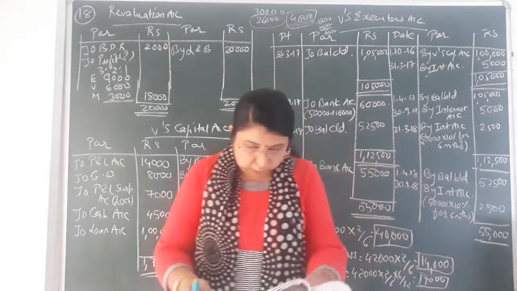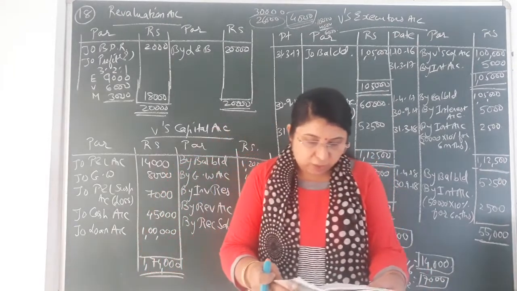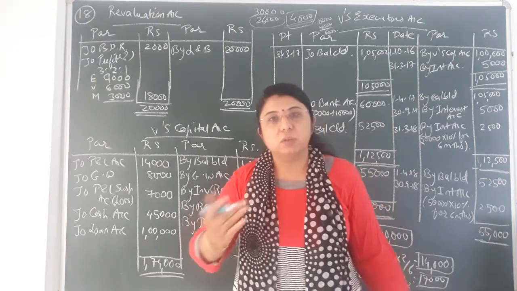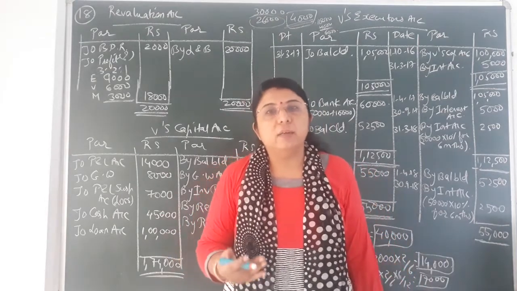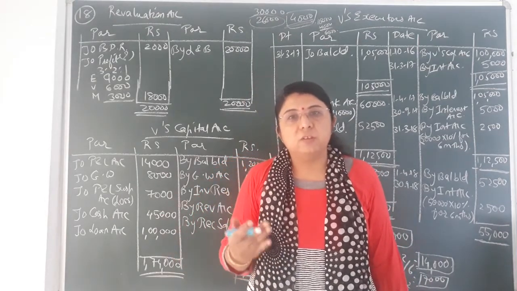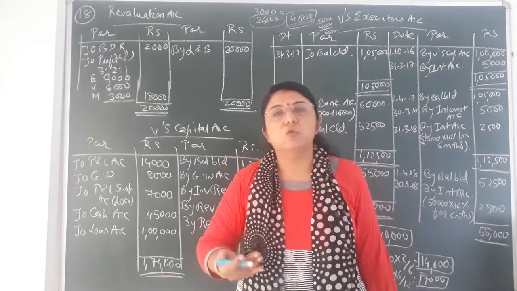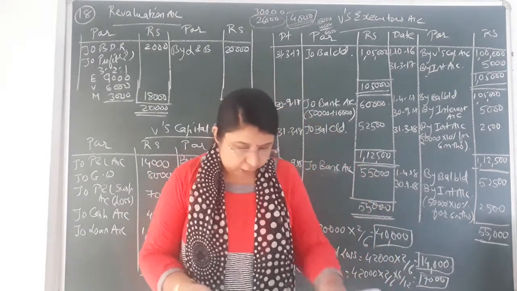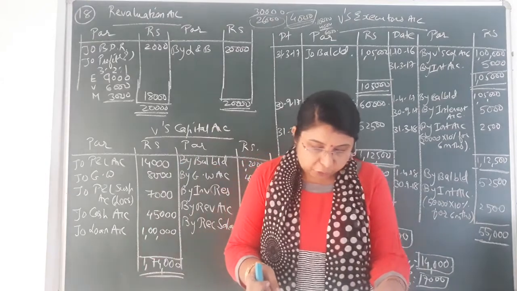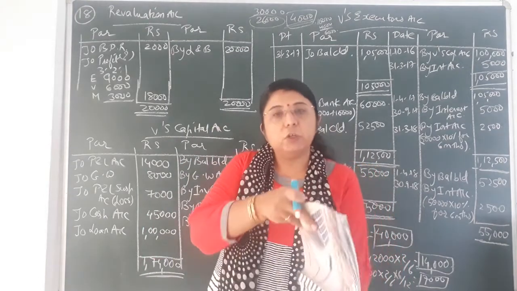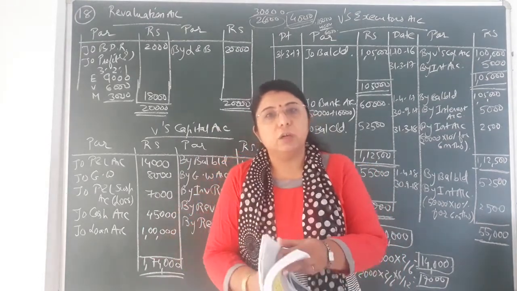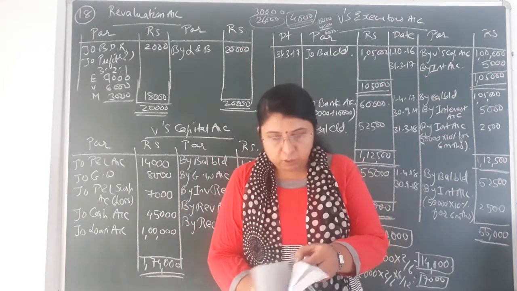Next, the first adjustment: goodwill is valued at rupees 1,20,000, that is the goodwill of the entire firm. From that, we have to find the deceased partner's share of goodwill, and that is to be distributed amongst the continuing partners. Then afterwards, the new profit and loss sharing ratio of E and M is given to you, and even the old ratio is given in the question.